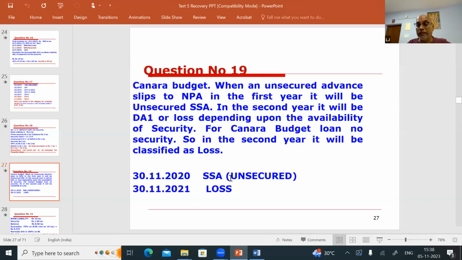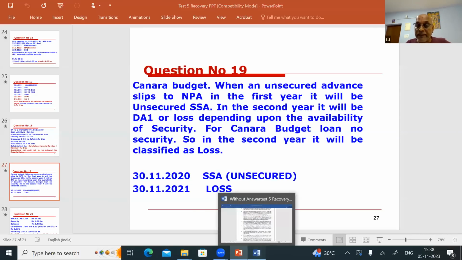So 30/11/2020 substandard unsecured. So 30/11/2021 loss asset. Okay, sir, answer is loss asset. Okay, that you already saw.